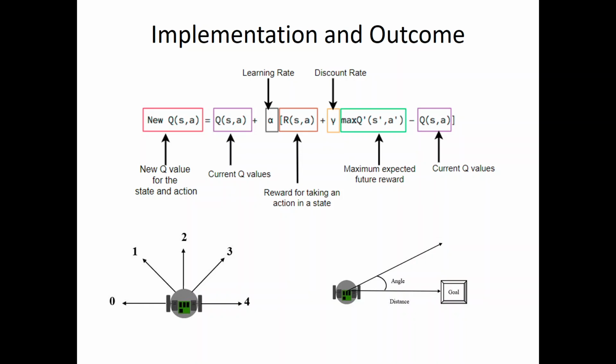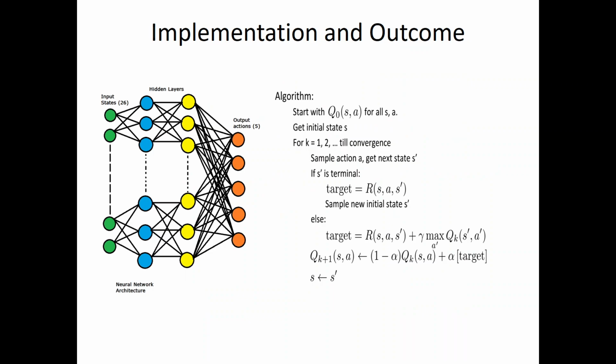So these 26 total states become the input to our neural network. This is the structure of our neural network, where we have 26 input states, some hidden layers, and at the output as action we get 5 states, which are left, right, forward, forward left, and forward right. So this is the algorithm we typically follow here for Q learning implementation.